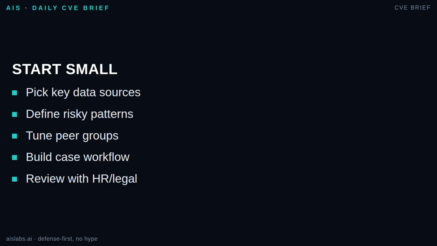Define the patterns you care about: bulk downloads, access outside normal hours, new access to sensitive areas, and spikes before departure. Build peer groups carefully. Compare engineers to engineers, finance to finance, admins to admins. Then create a case workflow. Who reviews the alert? What evidence is collected? When does HR join? When does legal guide retention or employee action? Skills to learn: identity concepts, log analysis, basic statistics, privacy handling, and clear report writing. UEBA value comes from clean data and disciplined response.